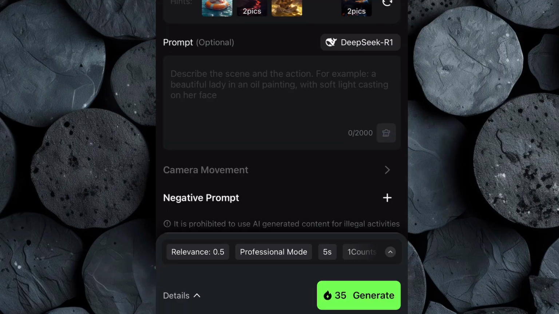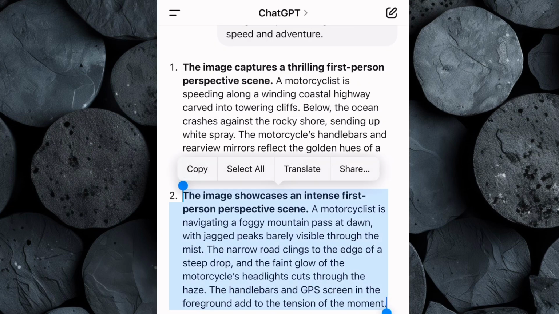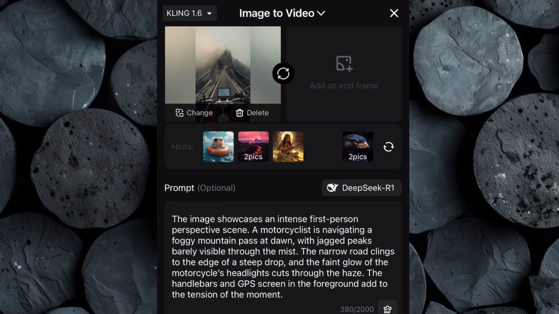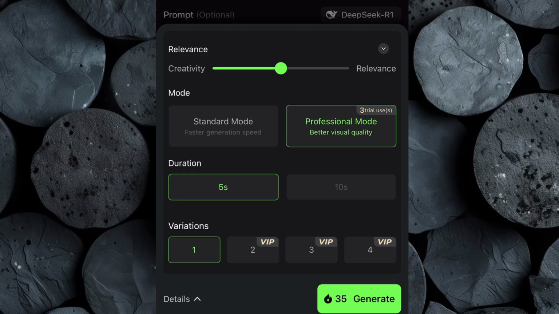For the animation to turn out as realistic and cinematic as possible, Kling AI needs clear instructions. This is where the prompt section comes in. Go back to ChatGPT, copy the exact prompt you used to generate the image, and paste it into Kling AI. This ensures that the animation stays true to the original concept and maintains consistency in details like perspective, lighting, and motion dynamics.